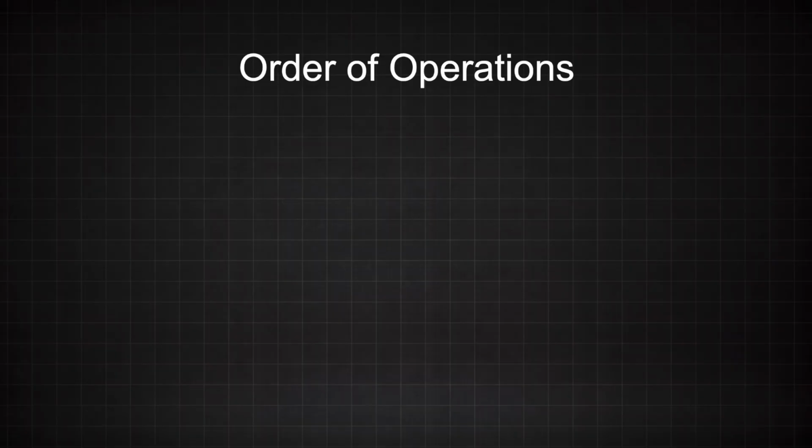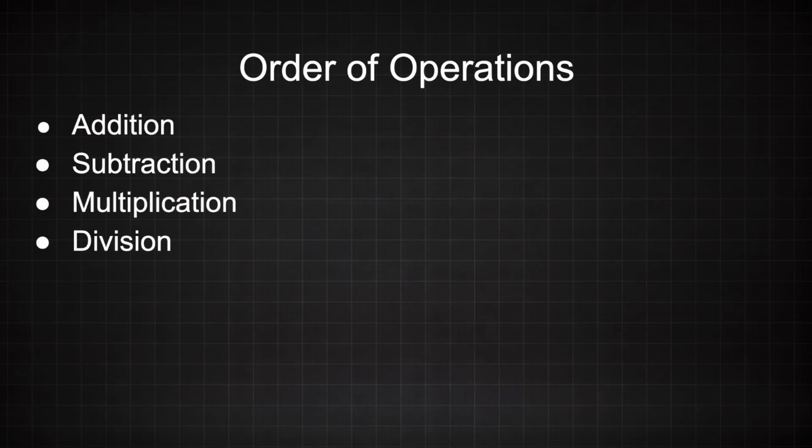Let us begin with a brief discussion on order of operations. As the name suggests, order of operations refers to the order in which mathematical expressions are solved. Now, you may be asking, what are these operations you speak of, and why must we follow a certain order? To these questions, I answer. Operations refers to addition, subtraction, multiplication, and division. Now, as to why we need an order, that's because we want consistency. If we give everyone the same mathematical problem, we want everyone to obtain the same answer.